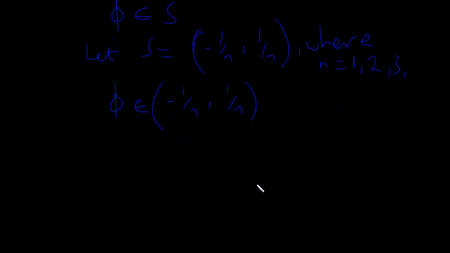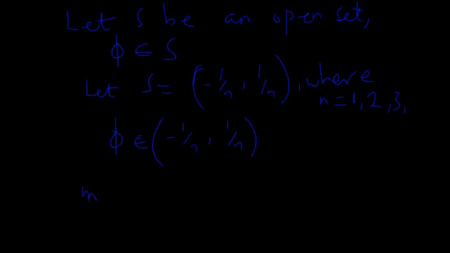Now let's take the outer measure of S. That's going to be 1/n minus the negative of 1/n, which is 1/n plus 1/n, and this gives us 2/n.